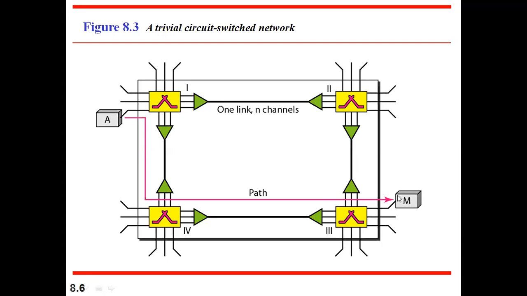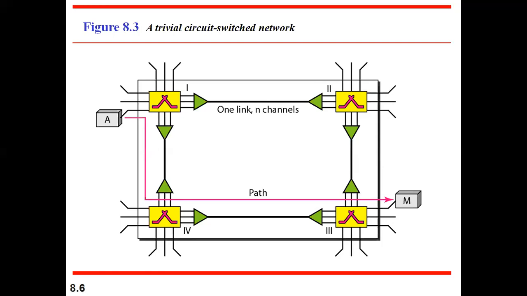If somebody else comes and asks, even I want to send data, in that case, until and unless A and M finish the communication, these switches will not be released. Only one switch is free as of now if somebody wants to send data. So these three are already allocated because a dedicated path is established. It is like government vehicles. They will first establish the path. In that path, only the chief minister's car and prime minister's car will go. Nobody else will go when they are traveling on that particular path.